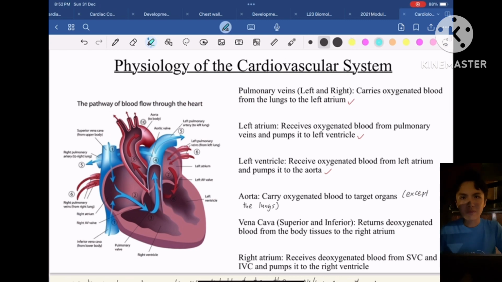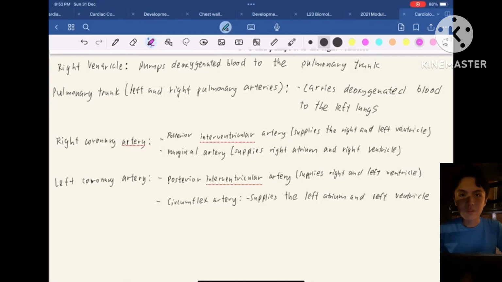The vena cava, superior and inferior vena cava, will return the blood from the body tissues back into the heart, or more specifically into the right atrium of the heart. And the right atrium receives the blood from the vena cava, and it will pump the blood to the right ventricle.